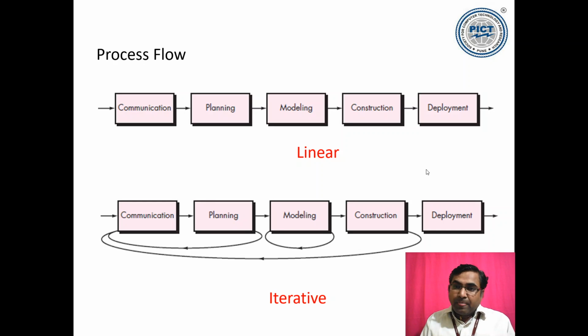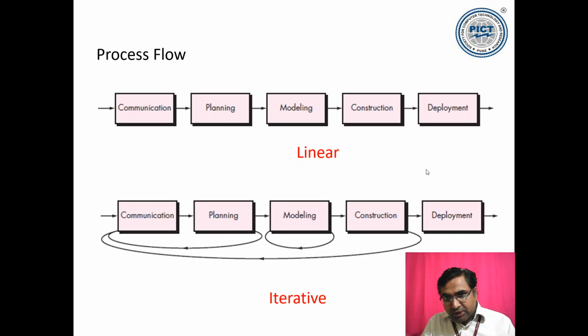After this, you model. And when we are doing construction, when you're coding, you create a small part of the project software, maybe called the core functionalities. Build the core functionalities and give them to the user or the communication requirement team. They will check whether these core functionalities are functioning or not. They'll give you feedback. And again, if some changes are required, you can go for the planning, modeling, construction phase. If the core functionalities are okay, you add subsequent functionalities, for which again communication, planning, modeling, construction will be performed.